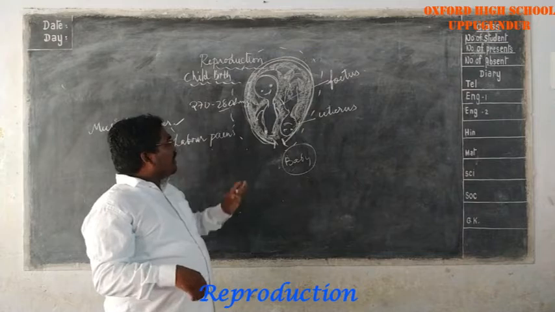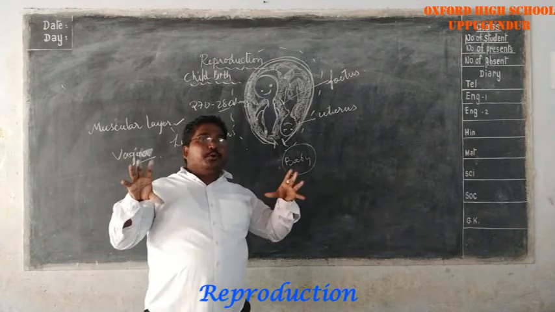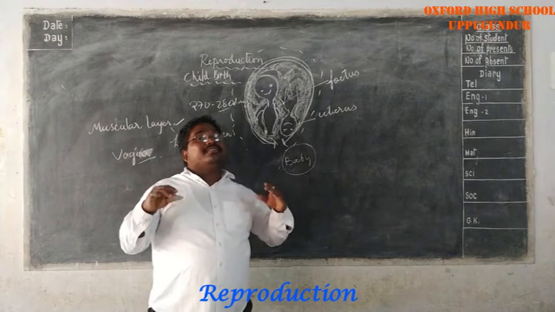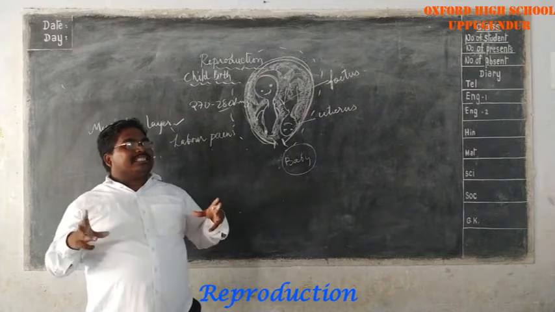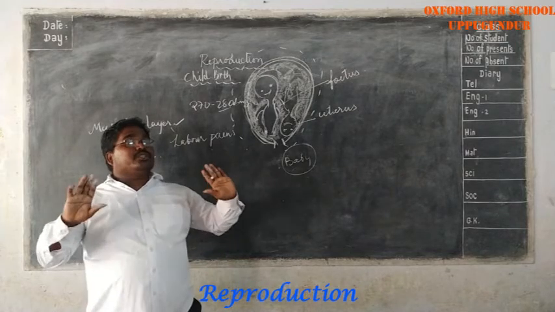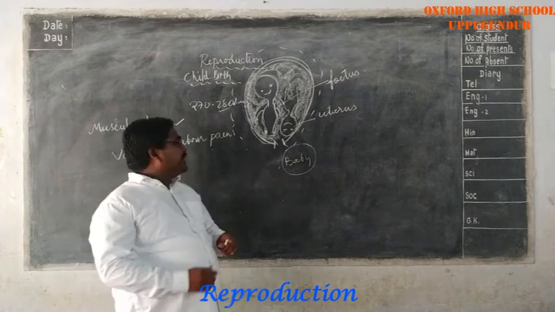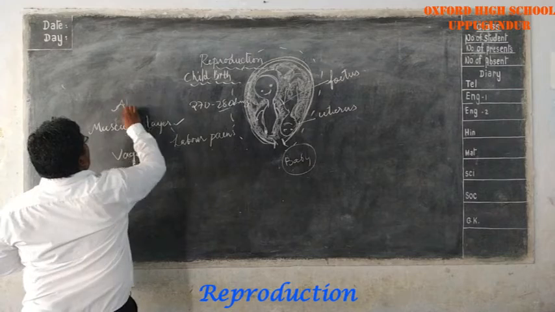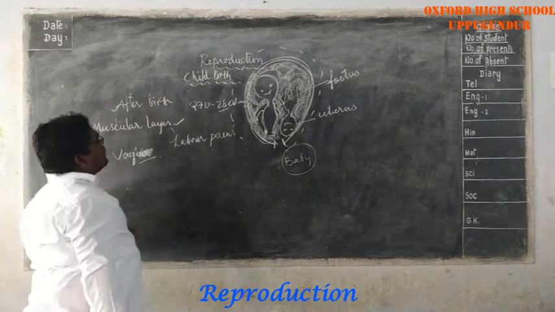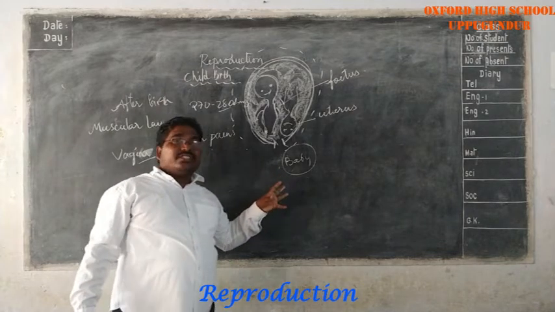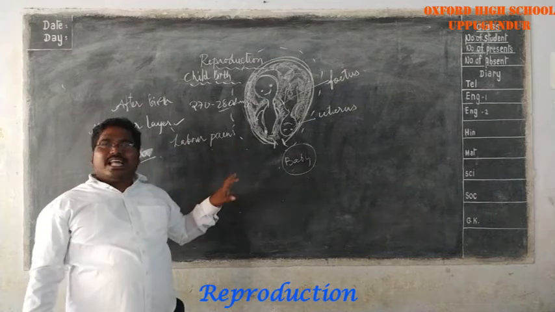Okay. So next, after the childbirth, the muscular contractions of the uterus continue until they push the tissues of the placenta outside. Do you understand that? Now this is called afterbirth. After the childbirth, the contractions and relaxations of the muscles continue and push out all the tissues of the placenta. This is called afterbirth.